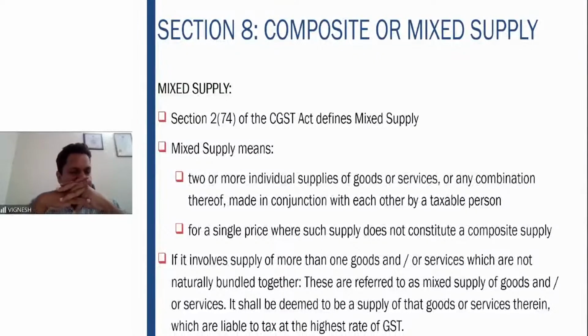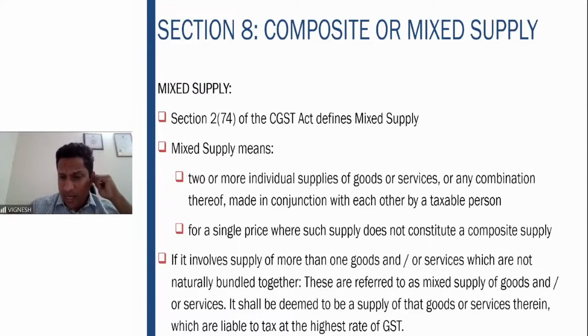Section 2(74) of the CGST Act defines mixed supply. Mixed supply again is two or more individual supplies of goods or services, or a combination thereof, made in conjunction with each other by a taxable person for a single price, where such supply does not constitute a composite supply. So two or more supplies of goods or services, but it is not a composite supply. When it is not a composite supply, it is not naturally bundled together. If it involves supply of more than one goods or services which are not bundled together, they are referred to as mixed supply of goods or services.